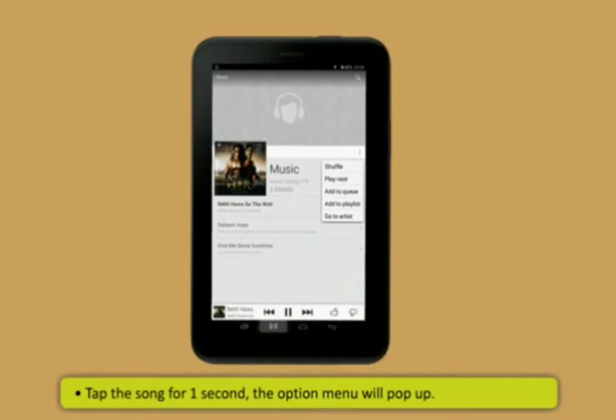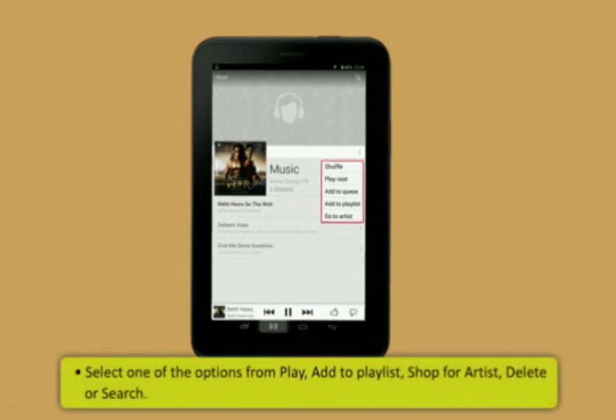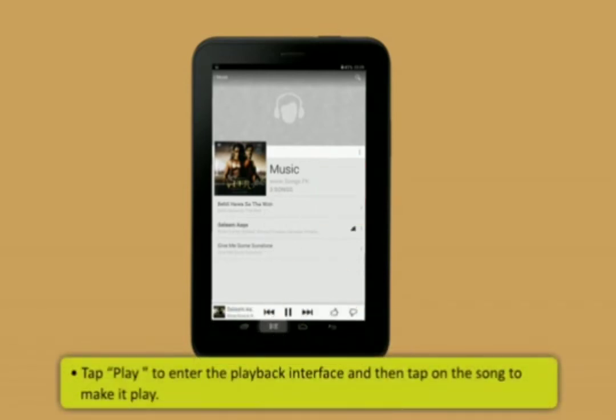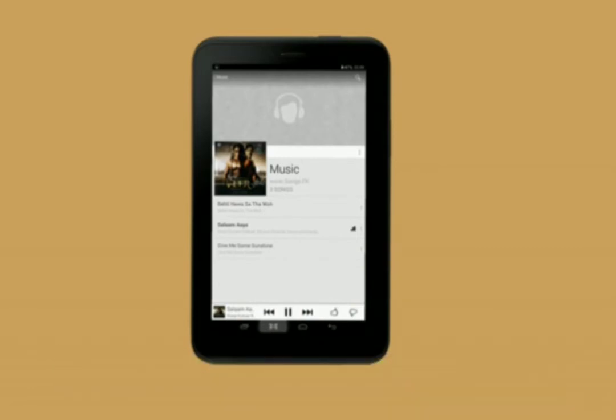Next, tap the song for 1 second. The option menu will pop up. Next, you can select one of the options from Play, Add to Playlist, Shop for Artist, Delete, or Search. Tap Play to enter the playback interface and then tap on the song to make it play.